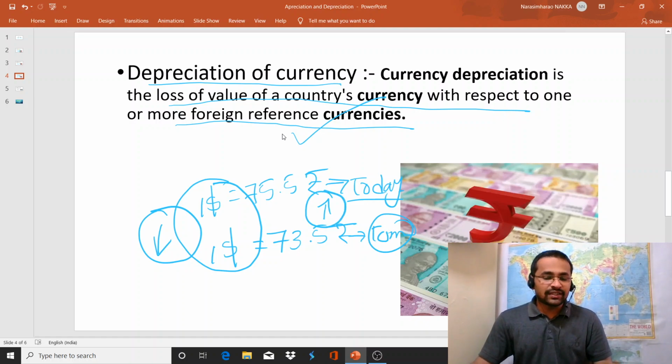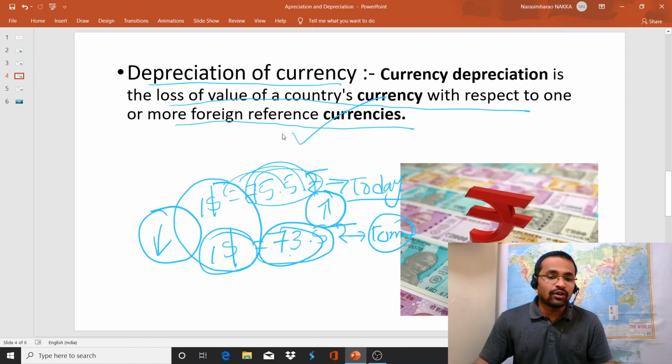To purchase the products of India, they have to pay in rupees. If they give $1, we would give back 75 rupees. Now the scenario is, if they give $1, we will give 70 rupees. That means the value of the dollar is depreciating. That is the meaning of depreciation of currency: the loss of value of a country's currency with respect to one or more foreign reference currencies. Here we compared the dollar with the Indian rupee.